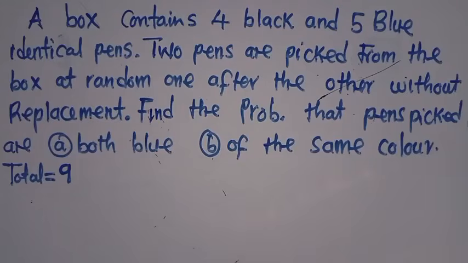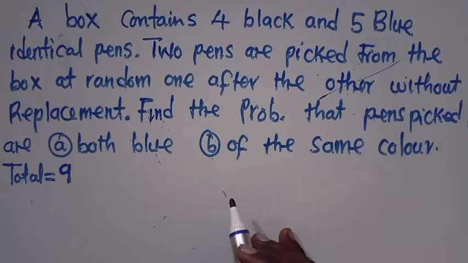If you are given a question like this, where a box contains this and a box contains that, the first thing you need to do is draw a tree diagram. So I'm giving stages.